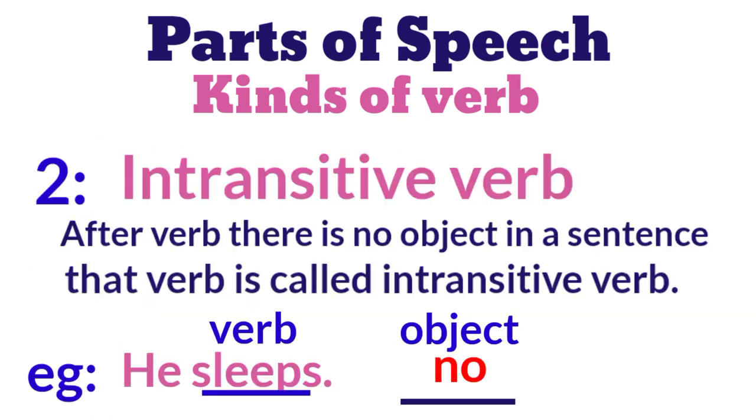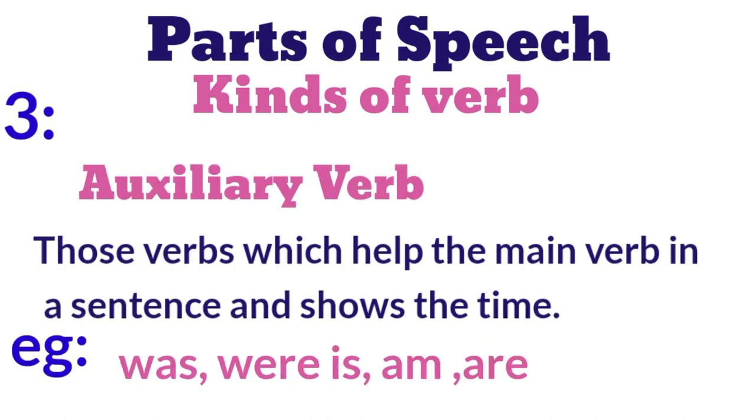Number two, intransitive verb. When after verb there is no object in a sentence, that verb is called intransitive verb. For example, he sleeps. Sleeps is verb but there is no object. So this verb sleep is intransitive verb.